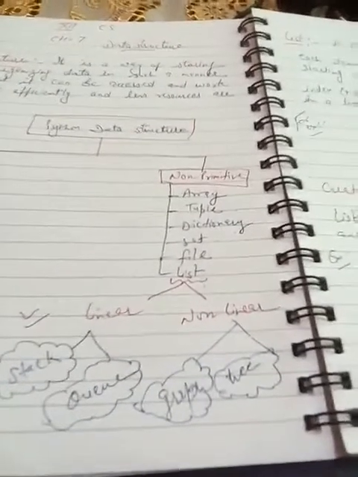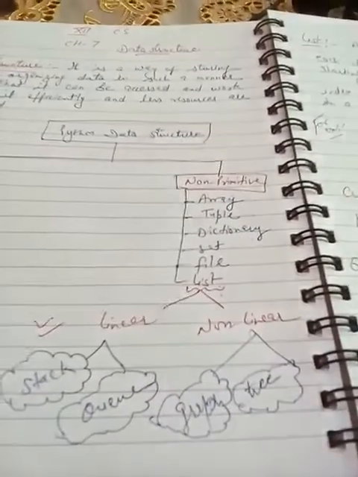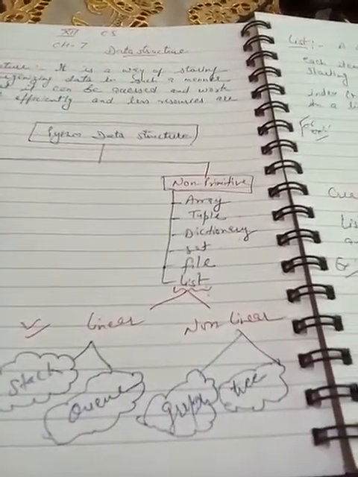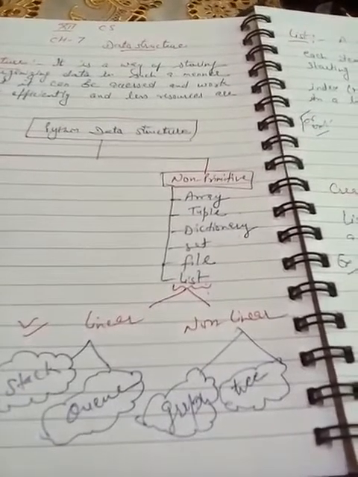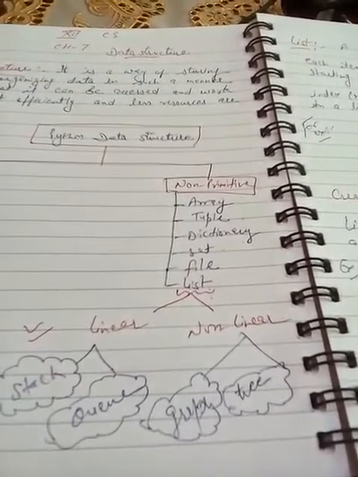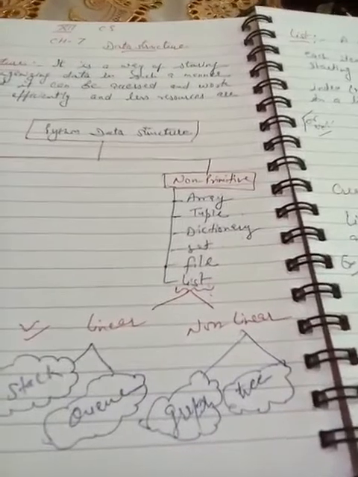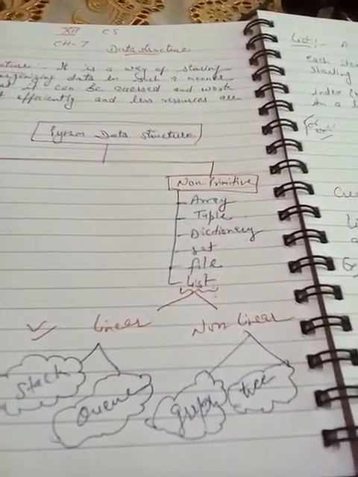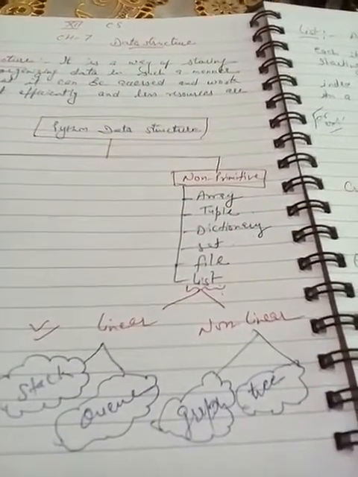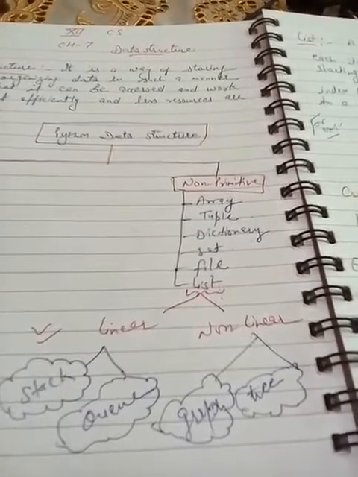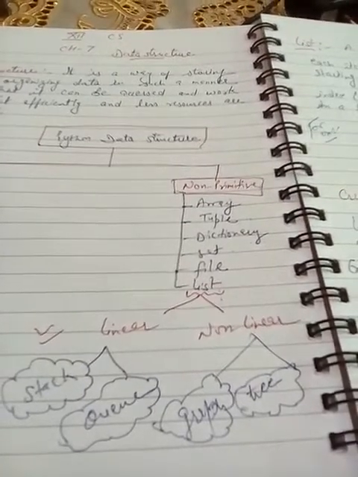In this chapter we have to do list, stack and queue. These three concepts we will include here. So lists will be categorized into two ways. First is linear, second one is non-linear. Linear means a sequence where we can take our elements in such a line.